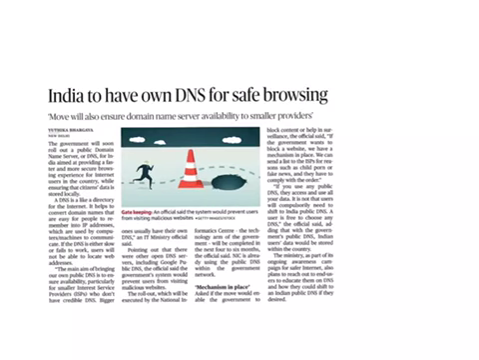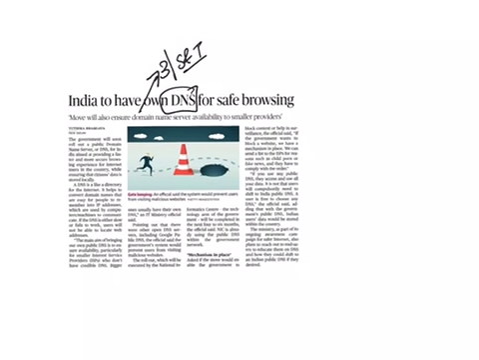The next article is India to have own DNS for safe browsing. This article comes under GS paper 3 under the topic of science and technology. From this article, let us see what is this DNS. It is the domain name system.